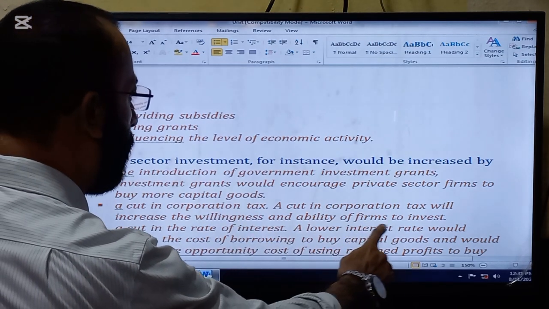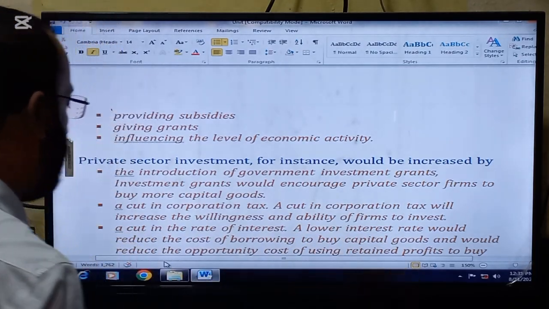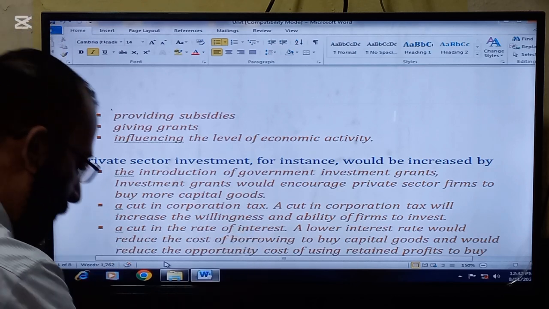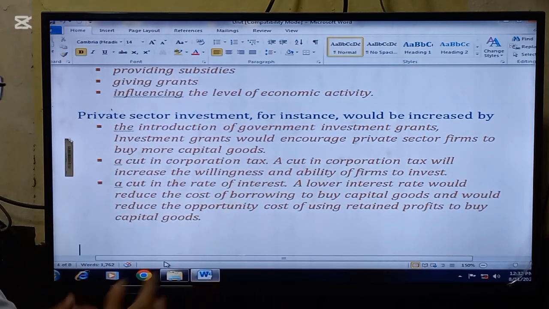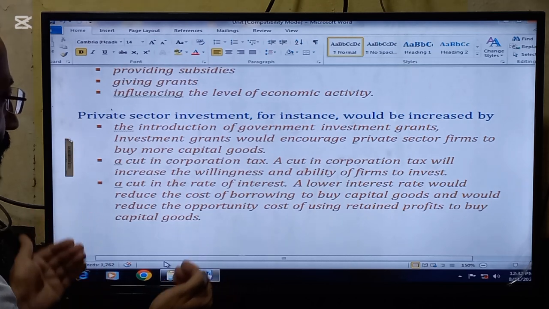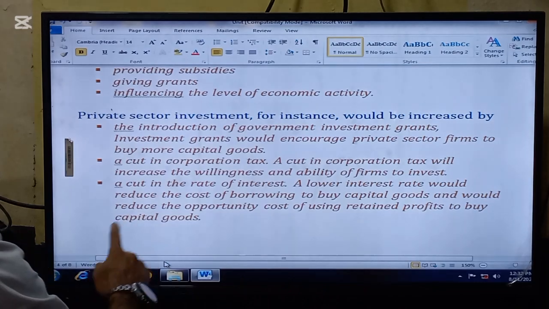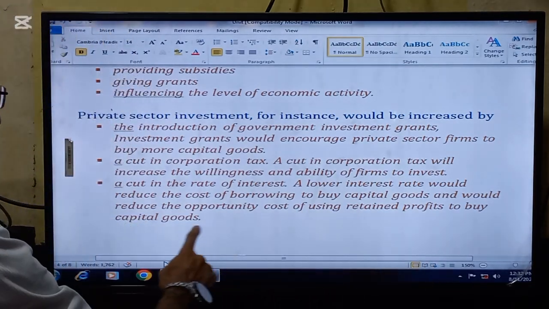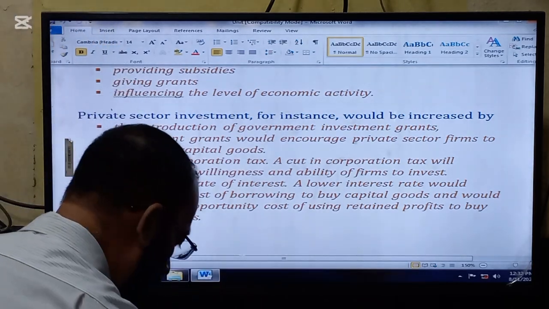A cut in corporation tax will increase the willingness and ability of firms to invest. Next is a cut in the rate of interest. If the interest rate is reduced, the private sector will be encouraged to spend more because the cost of production will be reduced. A lower interest rate would reduce the cost of borrowing to buy capital goods and would reduce the opportunity cost of using retained profit to buy capital goods.